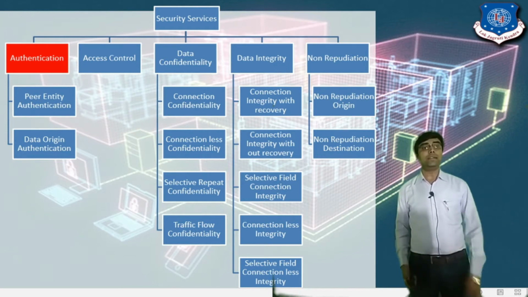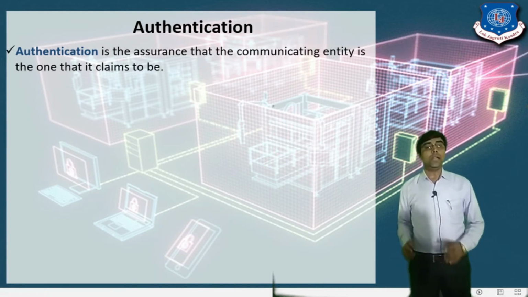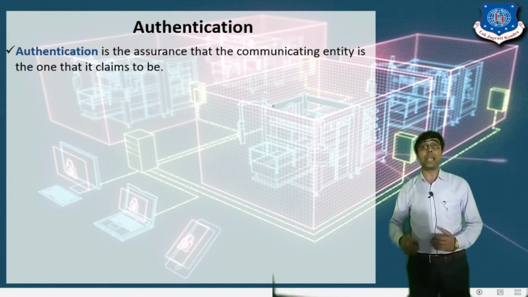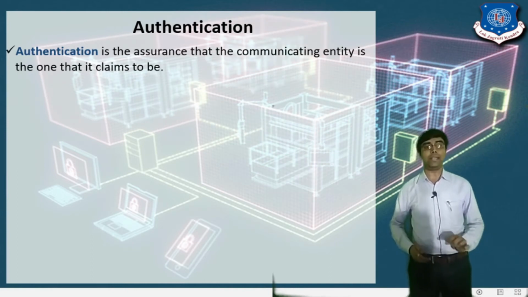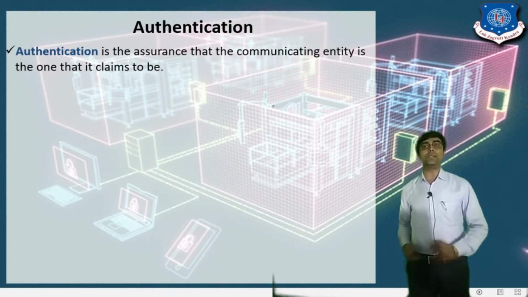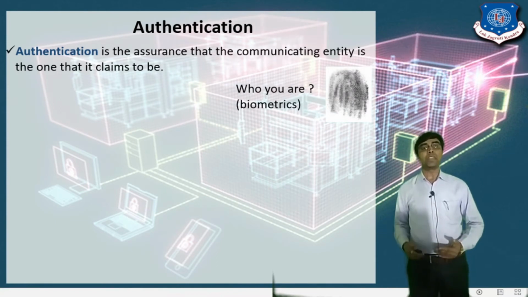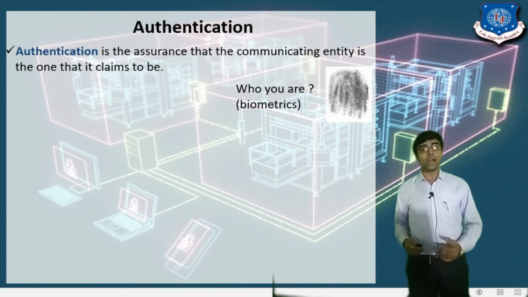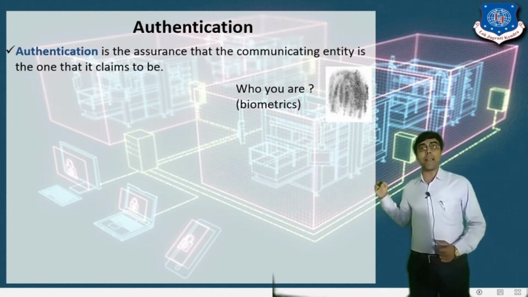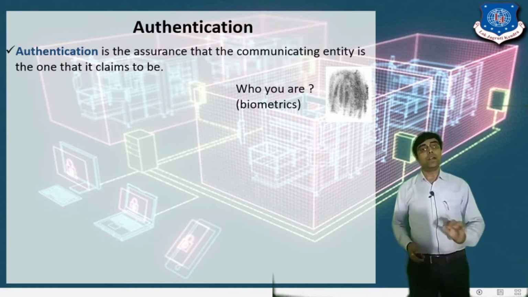So let's start. The first security service is authentication. Authentication is an assurance that the communicating entity is the one that is claimed. It means that we identify whether the sender is the correct person and the receiver is the correct person. How can you authenticate? There are some different mechanisms, right? The first is who you are. How to identify who you are? With the help of biometrics we can identify whether this is the correct person or not, right?